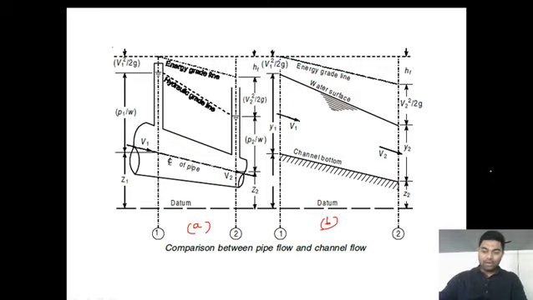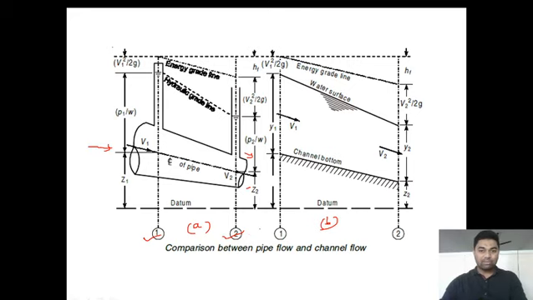Now look at figure A. The liquid is flowing in this direction. When the liquid flows from section 1-1 to section 2-2, there is obviously a drop in pressure.